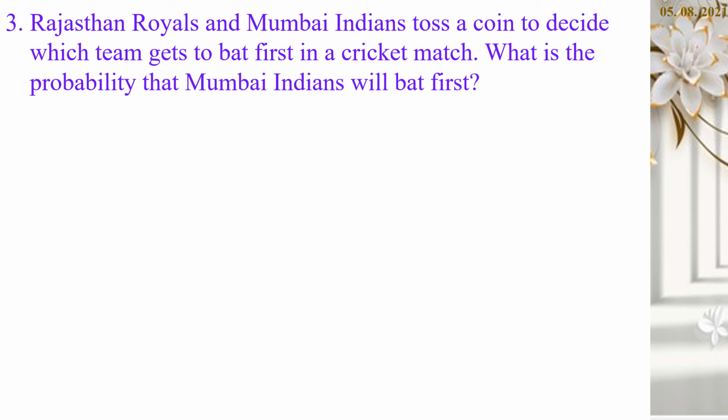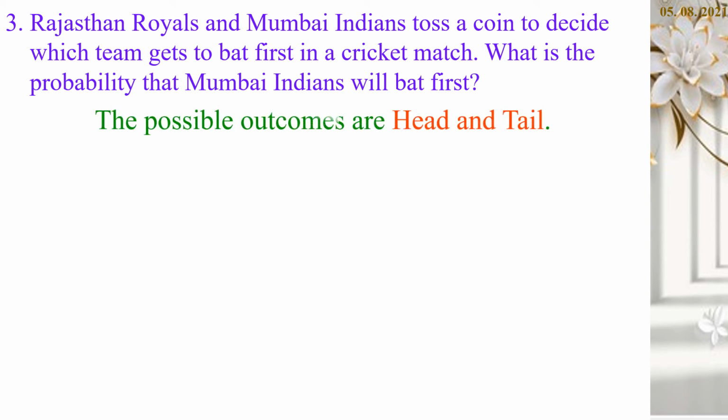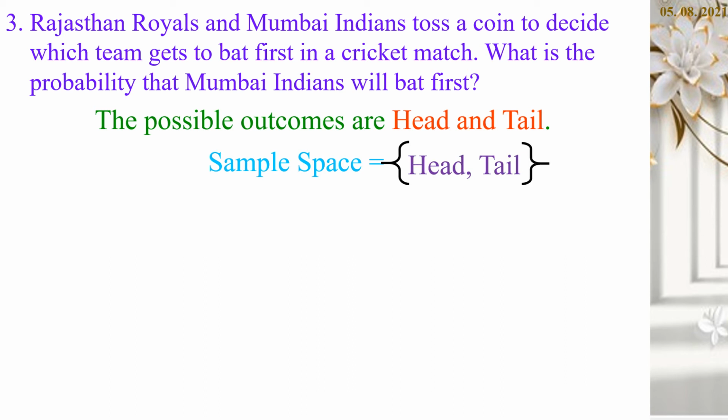Third sum, Rajasthan Royals and Mumbai Indians toss a coin to decide which team gets to bat first in a cricket match. What is the probability that Mumbai Indians will bat first? Let us move on to the solution. The possible outcomes are head and tail on tossing a coin. Sample space. Here we have to indicate the outcomes inside the brace bracket. So, open the bracket and the outcomes head, tail and close the bracket.